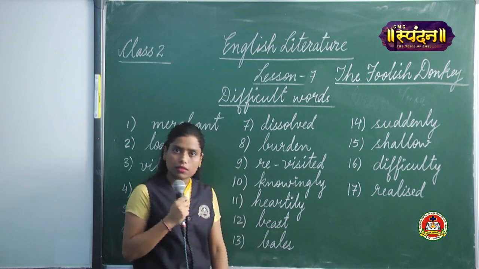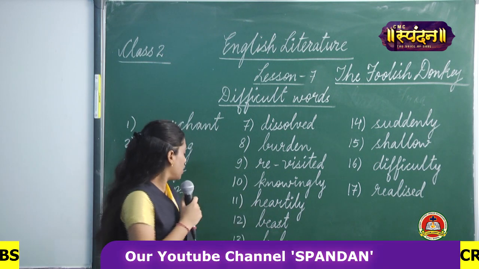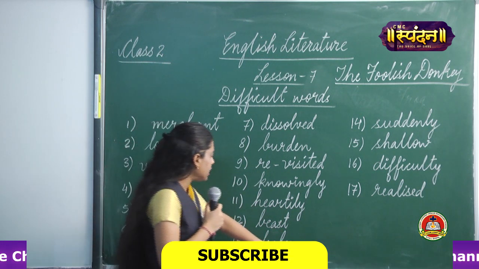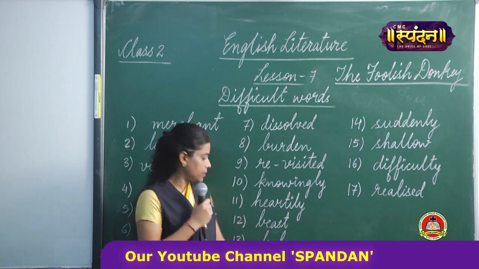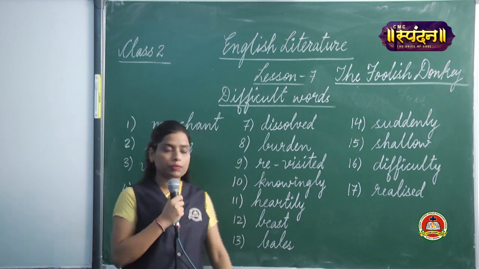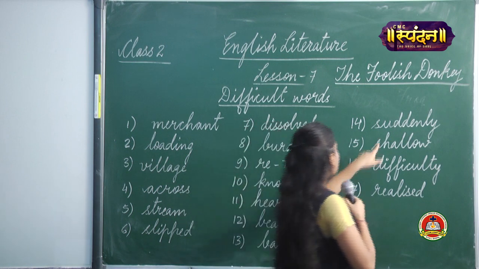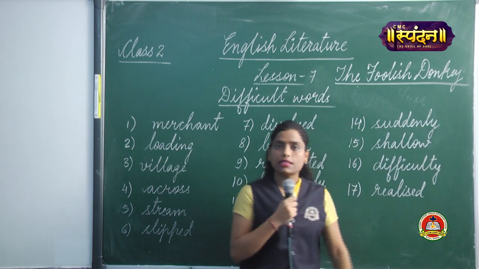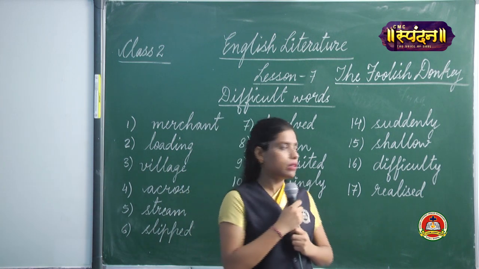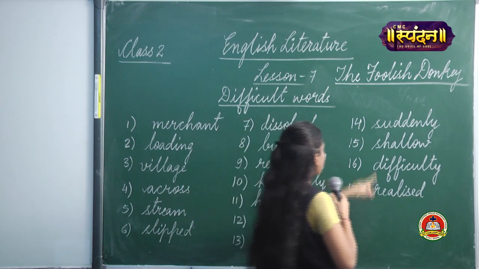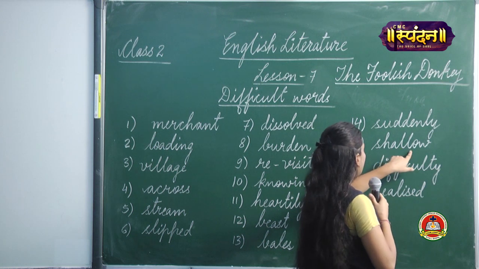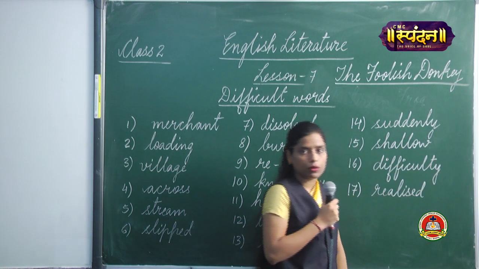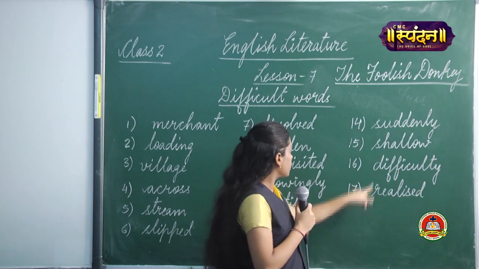B-E-A-S-T, beast, beast. B-A-L-E-S, bales, bales. S-U-D-D-E-N-L-Y, suddenly, suddenly. Then we have S-H-A-L-L-O-W, shallow, shallow.